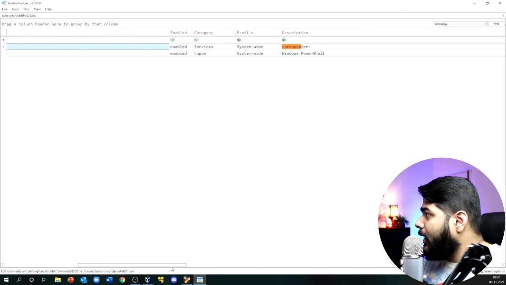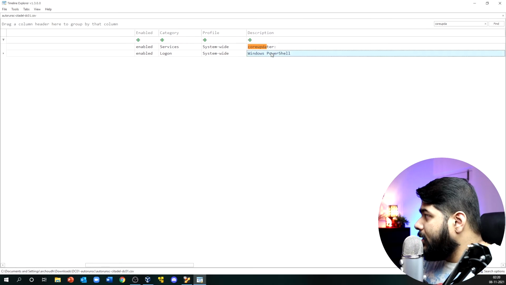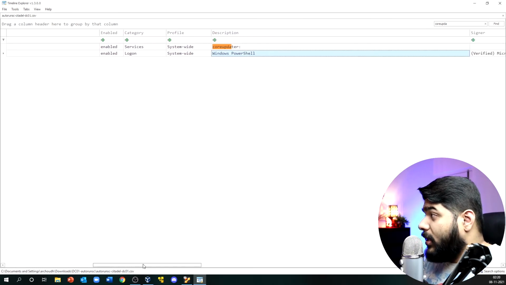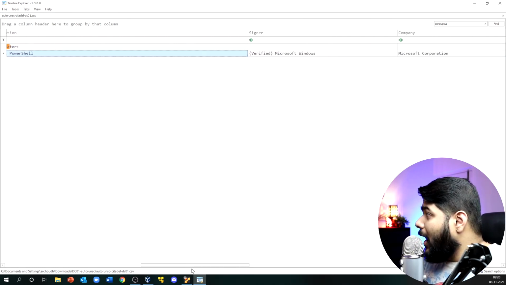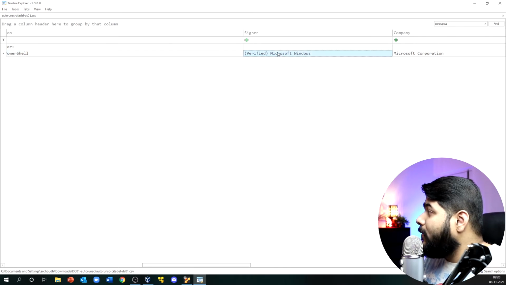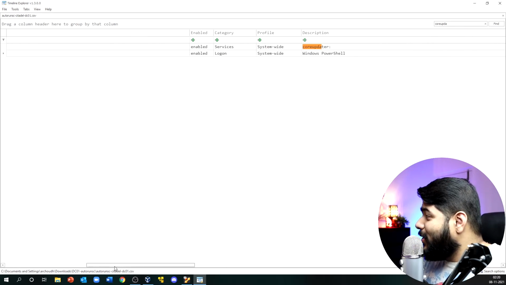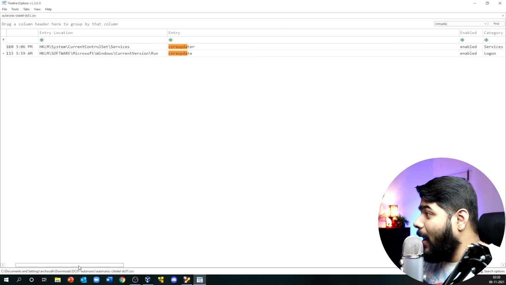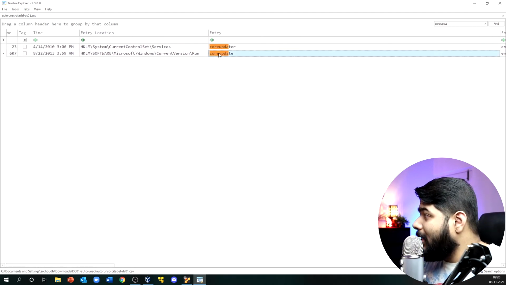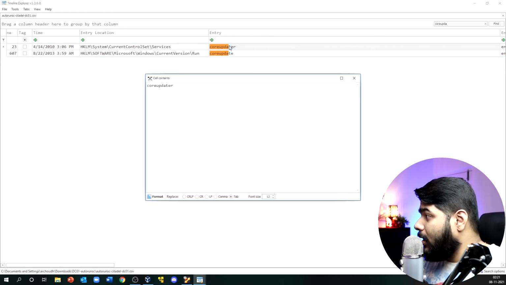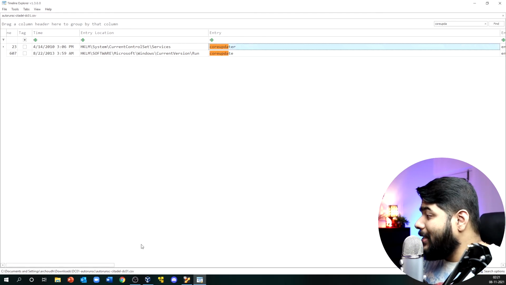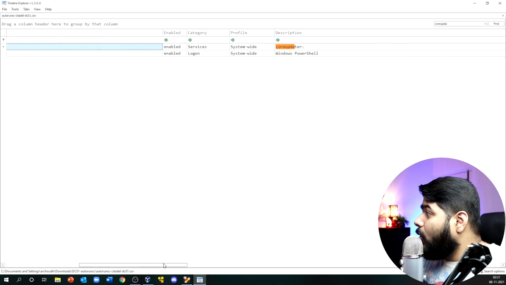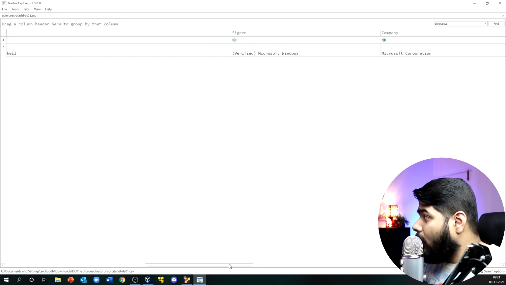Now you will see that this is Windows PowerShell, obviously. Another interesting thing: you see this particular entry is verified by Microsoft Windows. We do not know exactly what is happening, so it could be possible that this core update is a legitimate process. I will look at this core updater. So this core updater.exe is the exact thing that we have identified so far in our investigation.